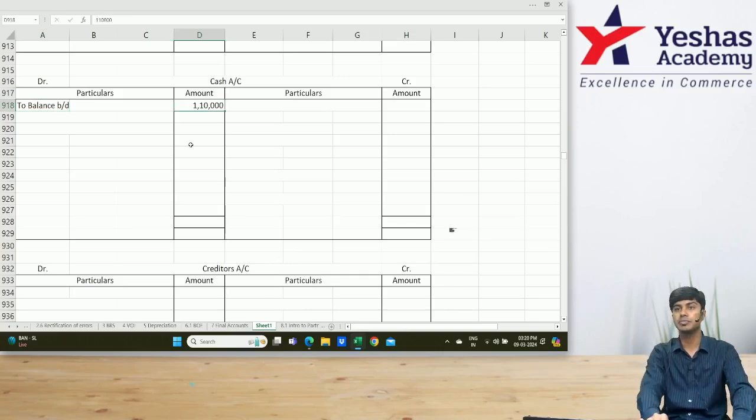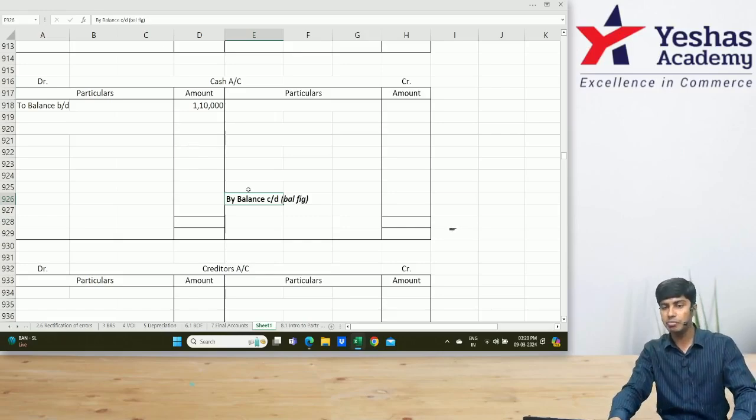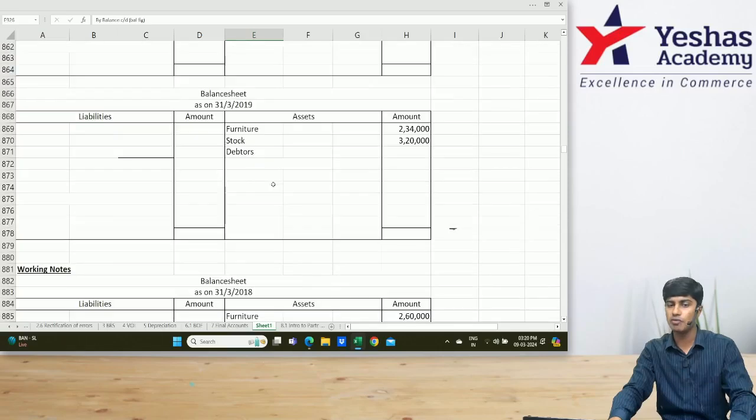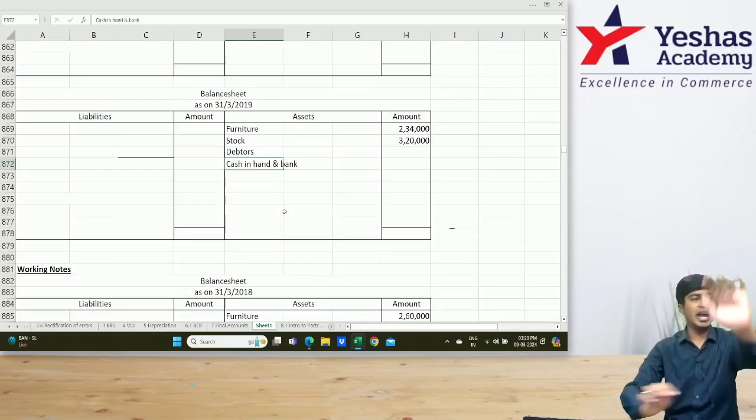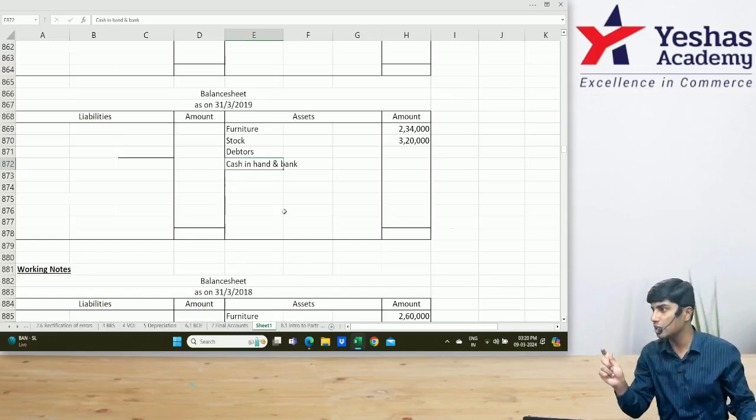Against this, I don't know the closing balance, so I'll write balance carried down. This is something that we don't know, which we have to find later. In my cash account, I've written by balance carried down. The same is missing and has to be found to be written in our balance sheet. In my balance sheet also, I'll write cash in hand and bank. We don't know the amount, so I'll write the name and leave the space to be filled later.